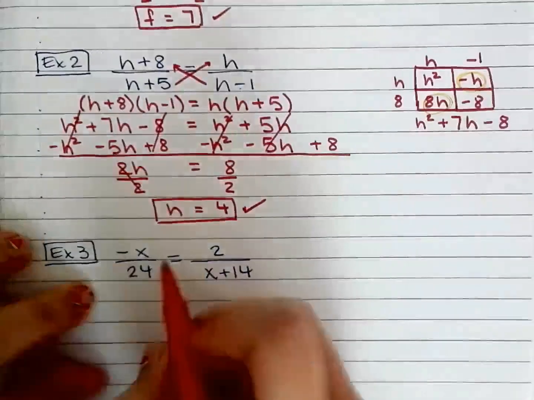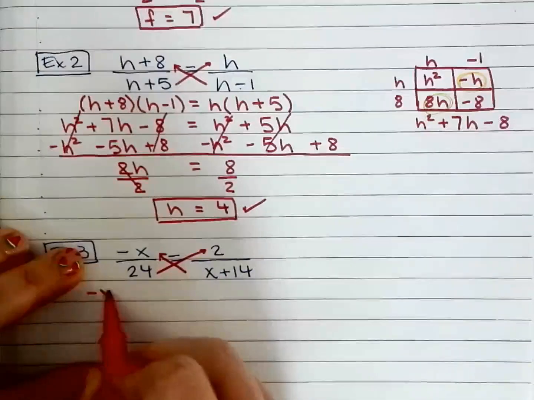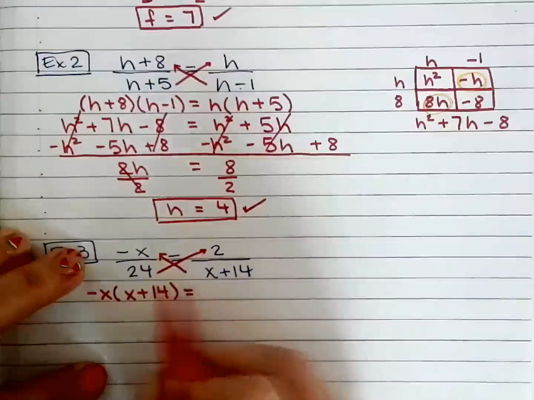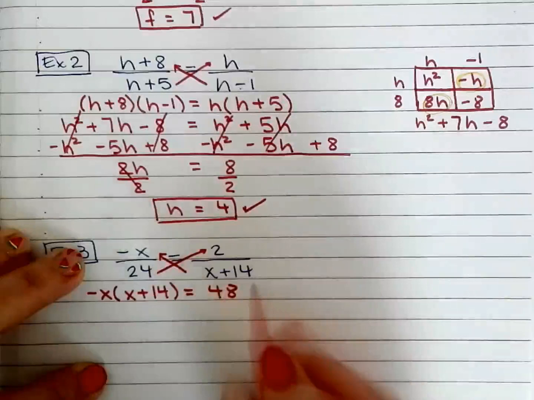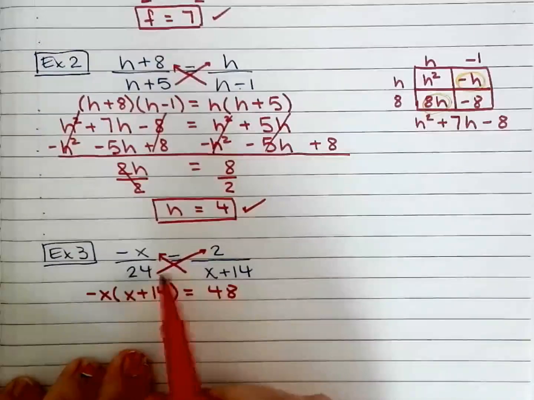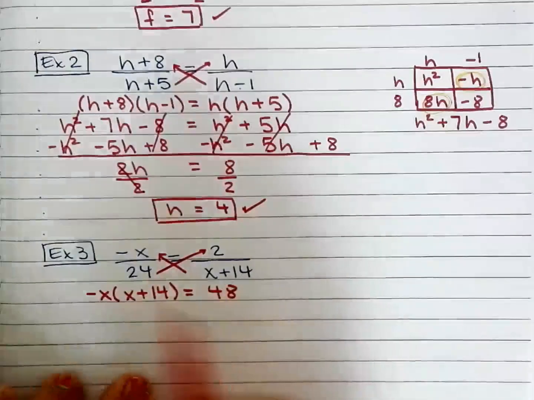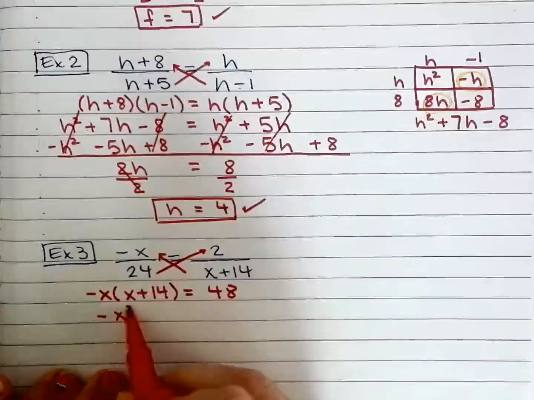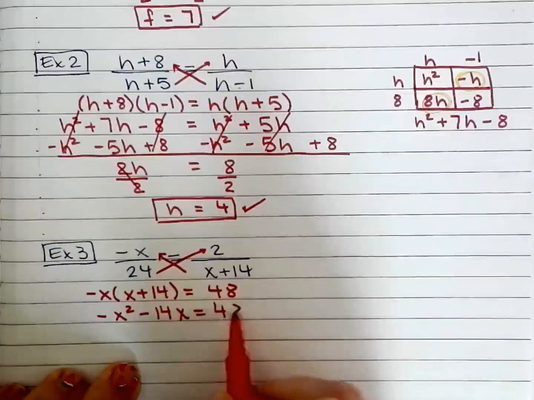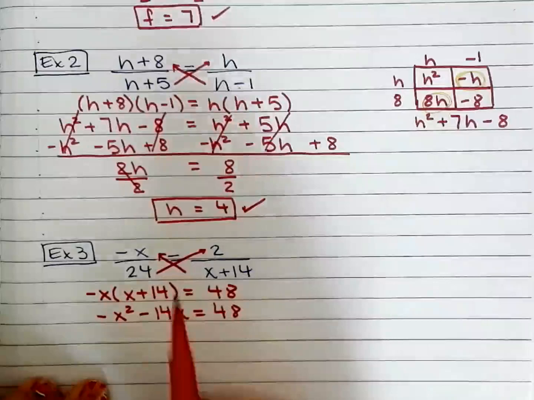All right. Cross multiply again. Negative x times x plus 14. 2 times 24 is 48. If you need to write yourself a little note right there to remind you that you did 2 times 24, that's where you got 48 from, go for it. Distribute negative x. Here you're going to do minus 48 on both sides.